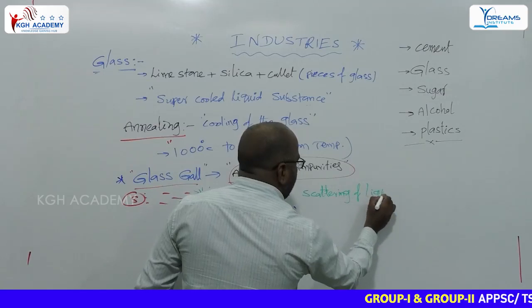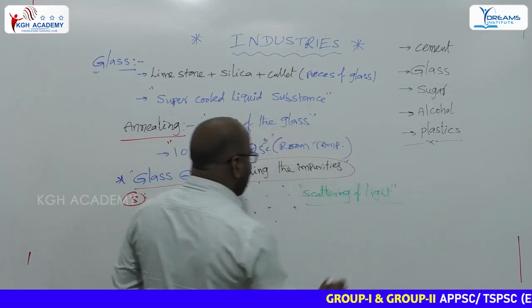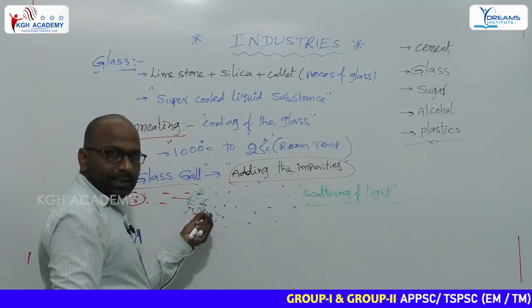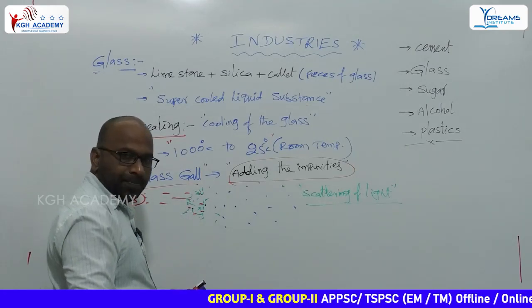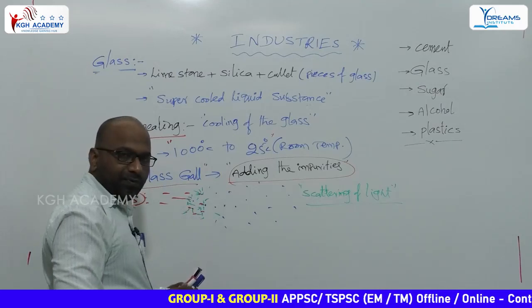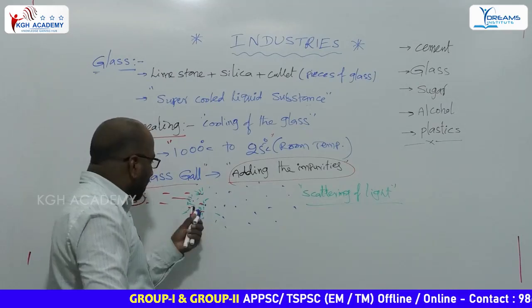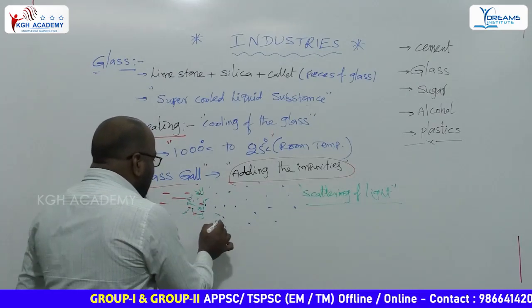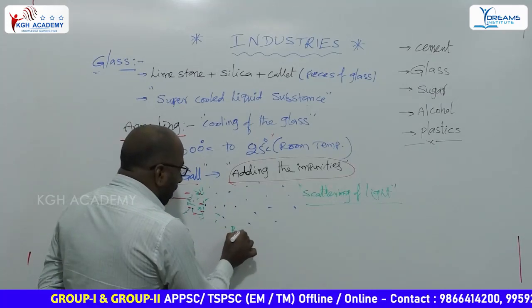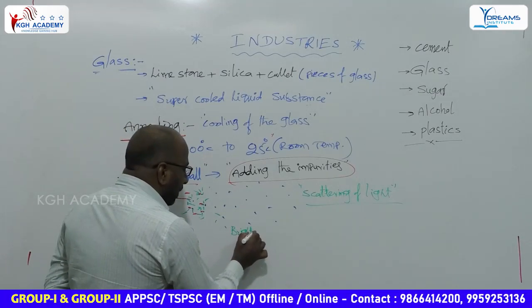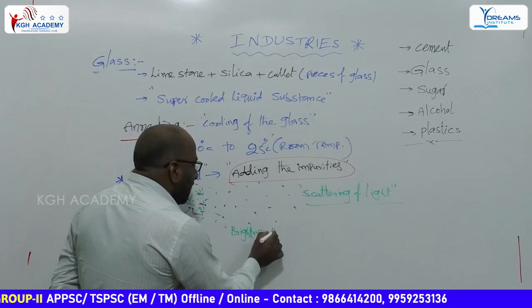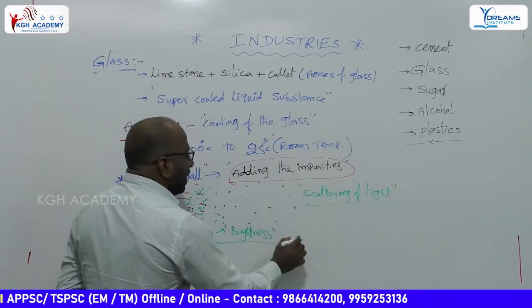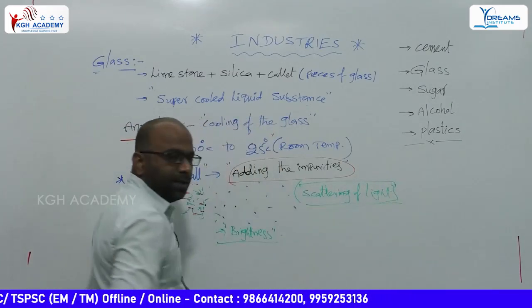Scattering of light. Incident light rays travel along all directions or reflect from the surfaces of particles. Due to that, what happens? These broken glass pieces appear bright. This phenomenon is called scattering of light.